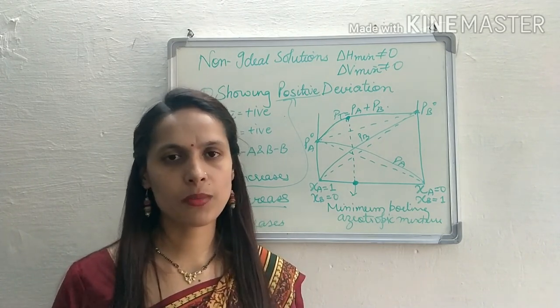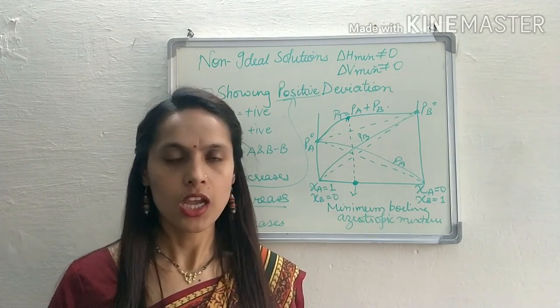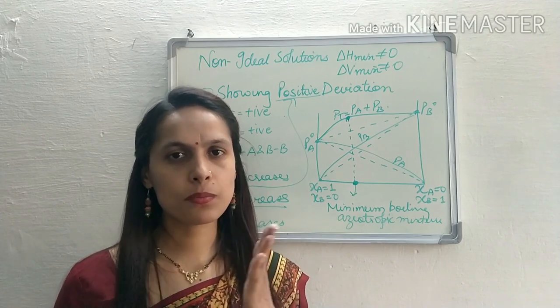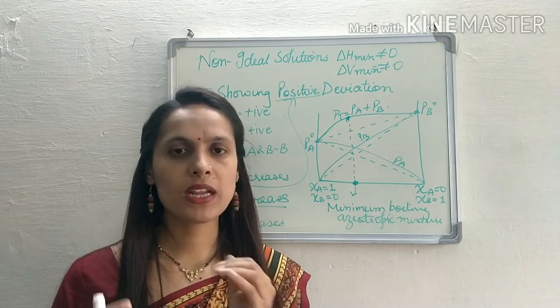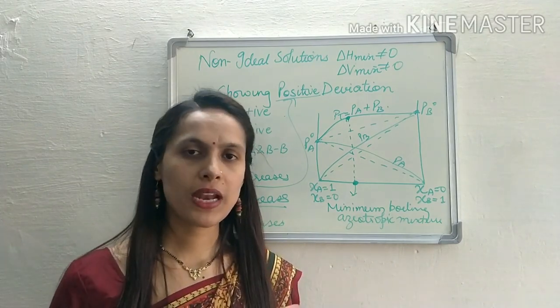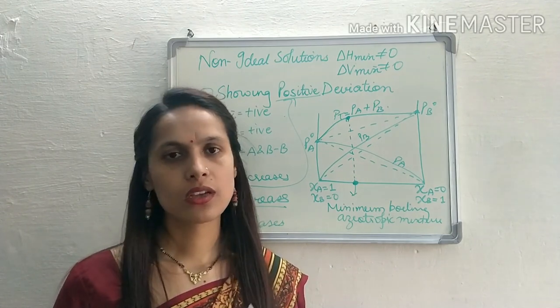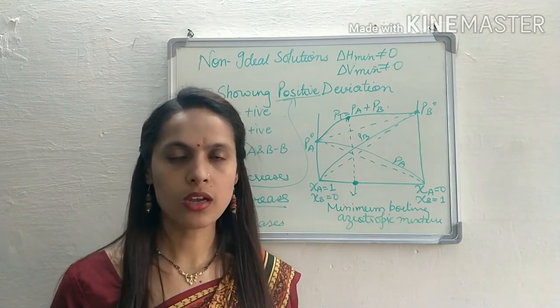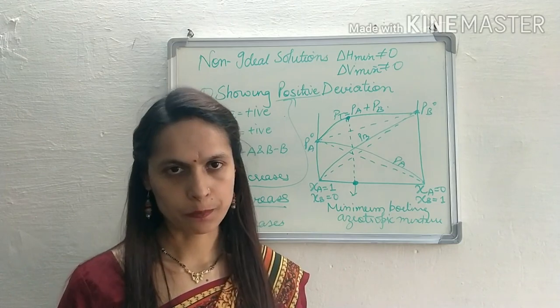I think this many examples are sufficient. I'll repeat again: acetone plus CS2, acetone plus benzene, acetone plus C2H5OH, propanol plus water, ethanol plus water.